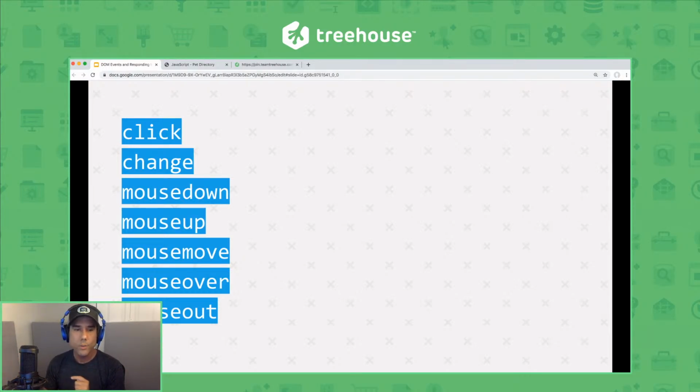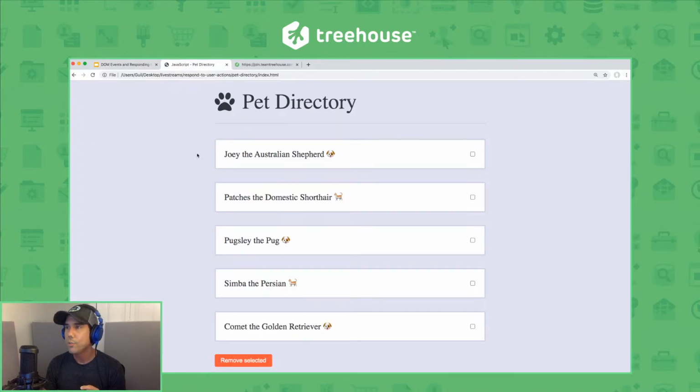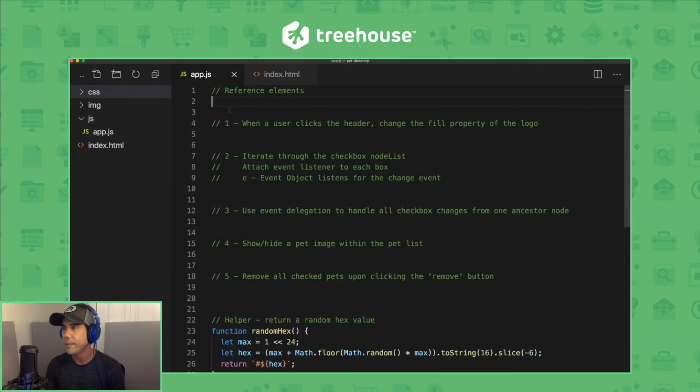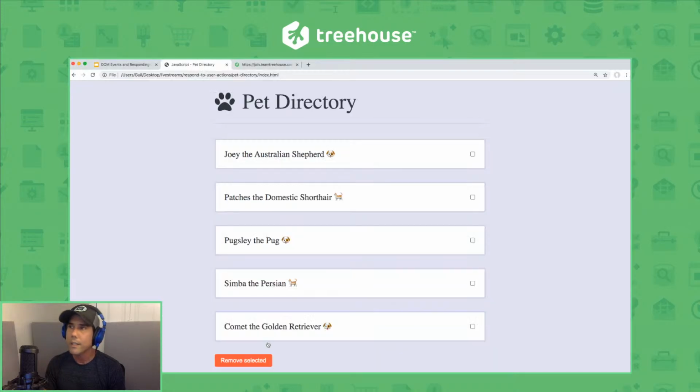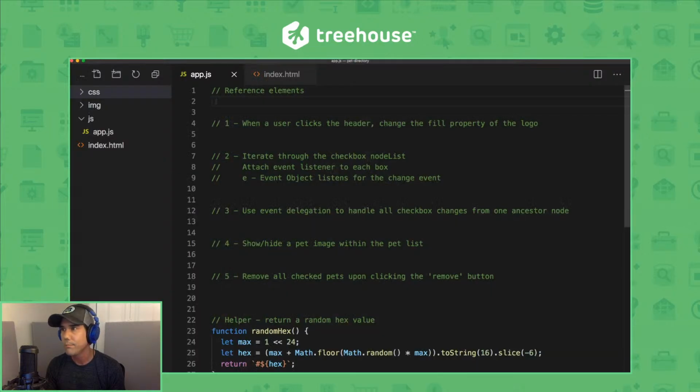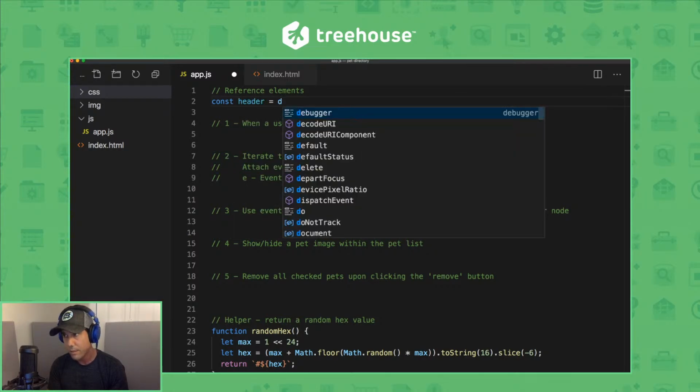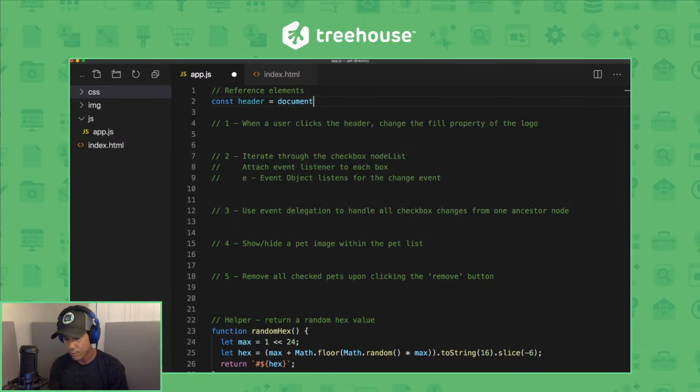So let's do this. In the web page we're working on, let's go into our JavaScript file here, app.js, which has comments about what we're going to do step by step. Let's first select the header and use an event listener to change the color of this paw SVG, the logo, when a user clicks anywhere in the header. So I'm going to go back to my app.js file here, and the first thing I'm going to do is select the header at the top. I'll assign it to variable header with document.querySelector header.